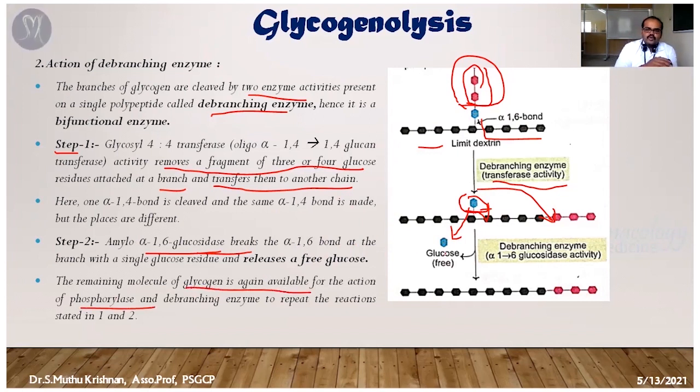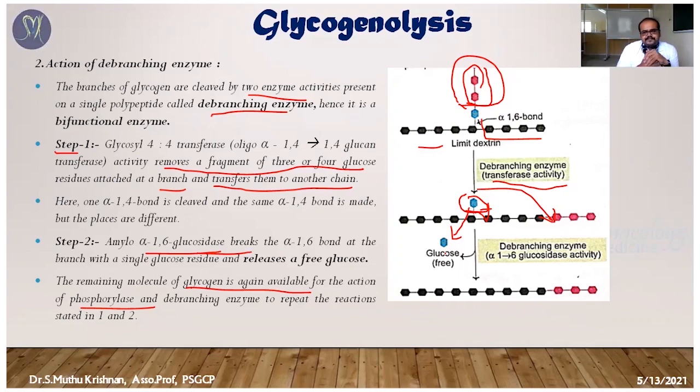Same thing: we know that glycogen has various sub branches. So the transferase enzyme is going to transfer the glycosyl unit from the sub branch to the main branch, that is, to the linear part, but it leaves one glucose molecule in the branch with the 1,6 linkage. That's the first step.